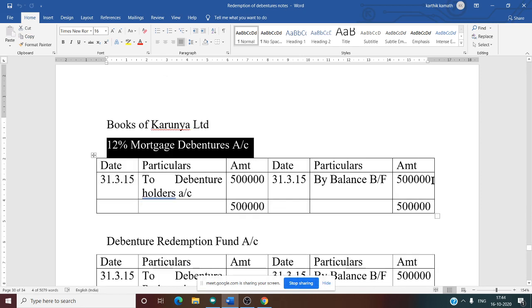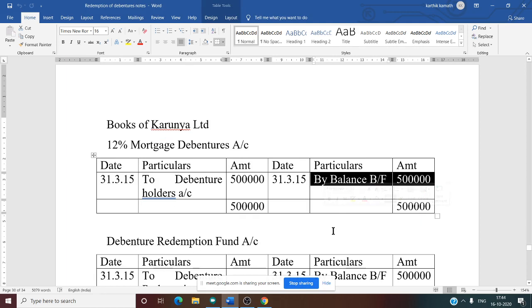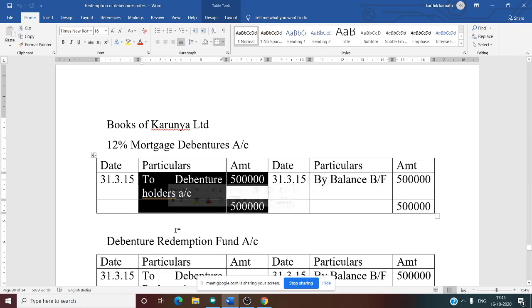Debenture has a credit balance, so on the credit side the balance is directly given in the question: by balance brought forward 5 lakh. So we have written it on the credit side. That amount is to be paid to the debenture holder by the company. So what is the entry? 12% mortgage debenture account debit to debenture holder account.